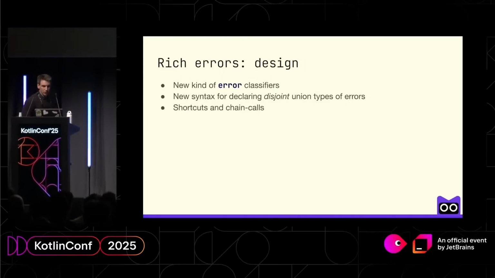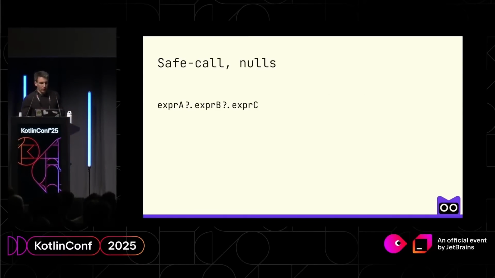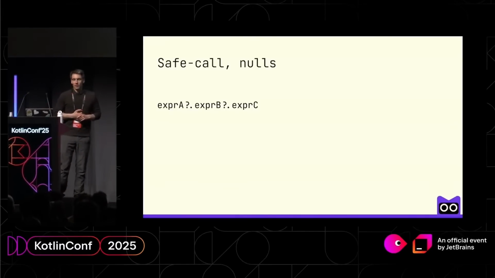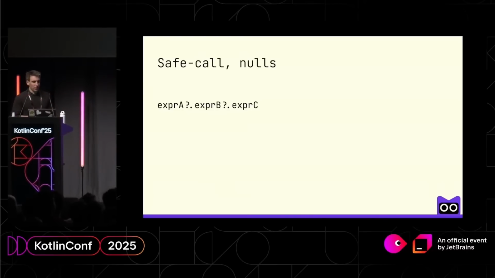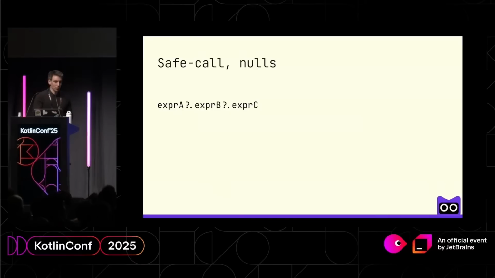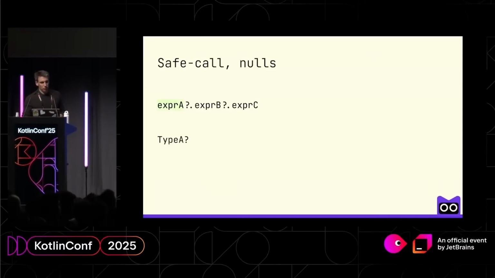Next one is about shortcuts and chain calls. Here I just want to quickly repeat how it works with nullable types. If we have expr_a.expr_b.expr_c, what happens when we use the safe call operator?